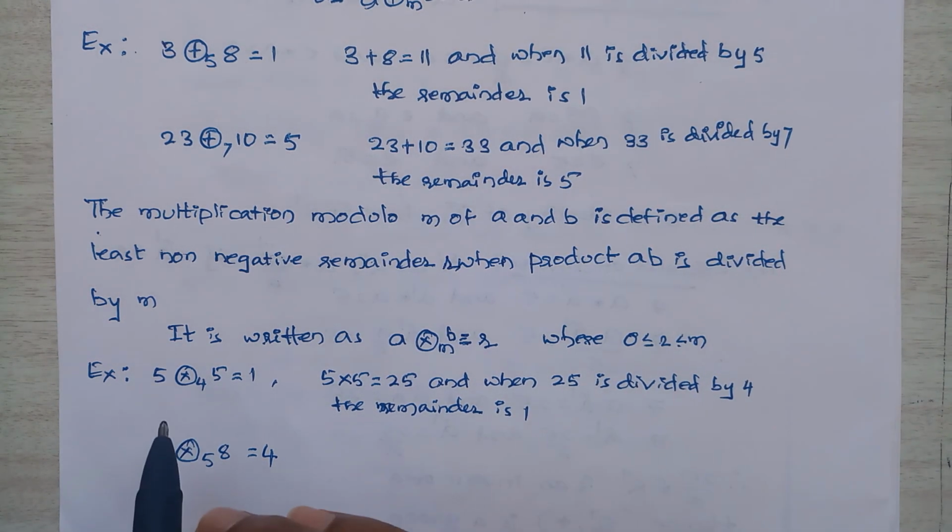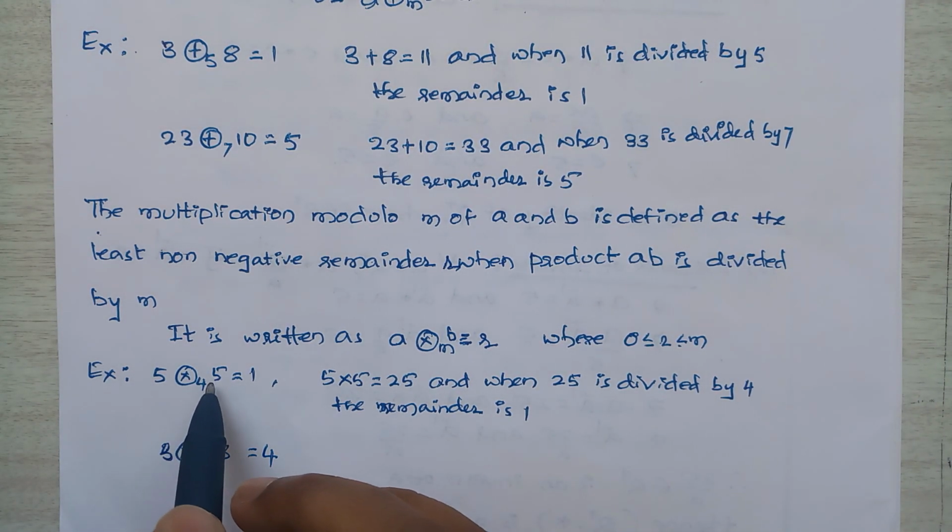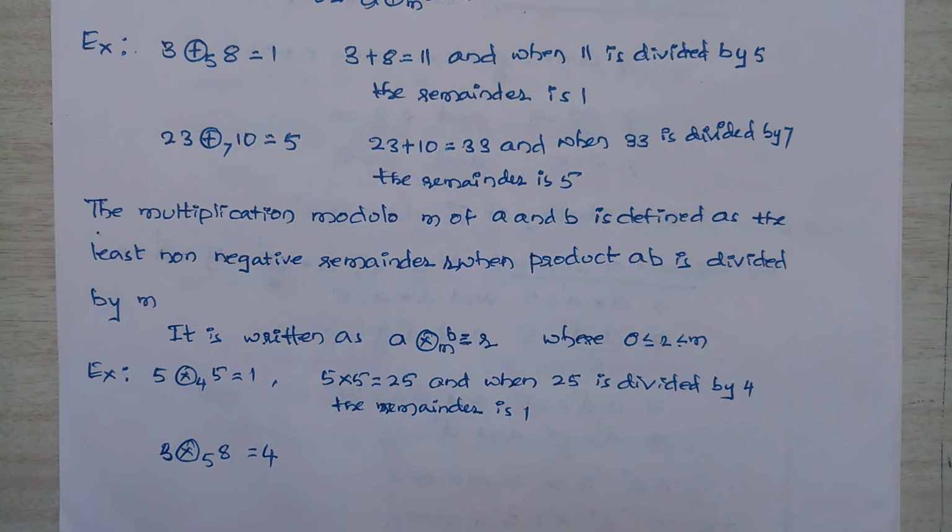Here I take an example for your convenience. 5 cross_4 5. 5 into 5 is what? 25. When 25 is divided by 4, we get the remainder 1, because 4 6s are 24. So the remainder is 1. That is the resulting solution for this example.